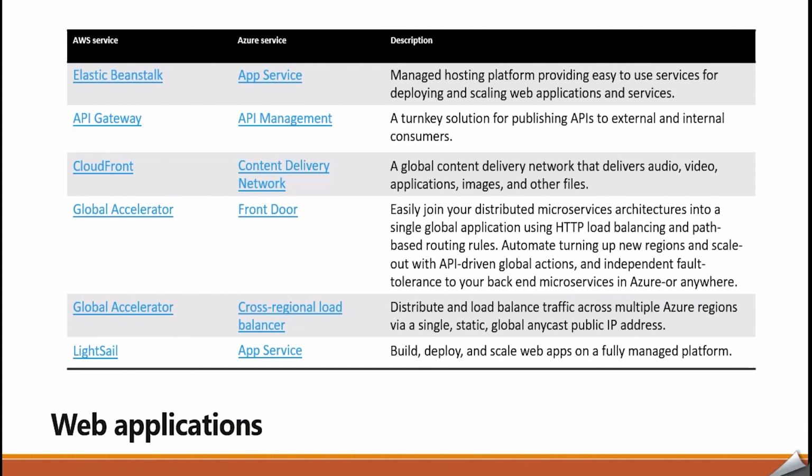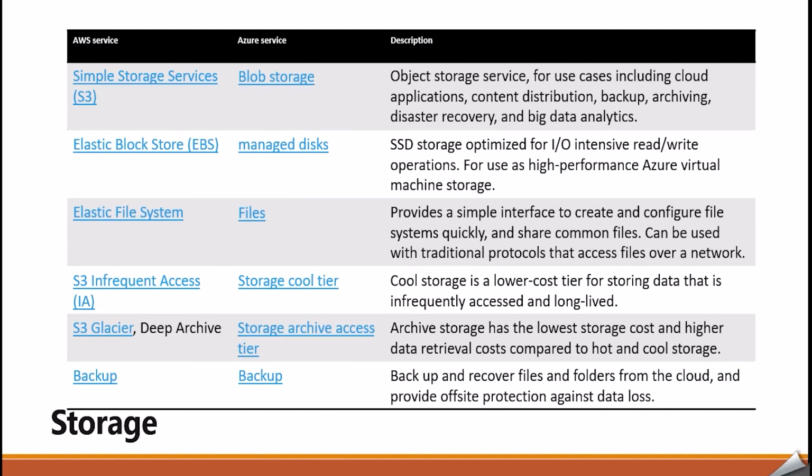Now, Lightsail and App Services, these services help us to build, deploy, and scale web apps on a fully managed platform. For storage, AWS provides S3, Elastic Block Storage, Elastic File System, and S3 Glacier, and Azure provides Blob Storage, Managed Disk, Files, Storage Pool Tier, Storage Archive Access Tier, and Backup. S3 is an object storage service used for cases including cloud applications, content distribution, backup, archiving, disaster recovery, and big data analytics.